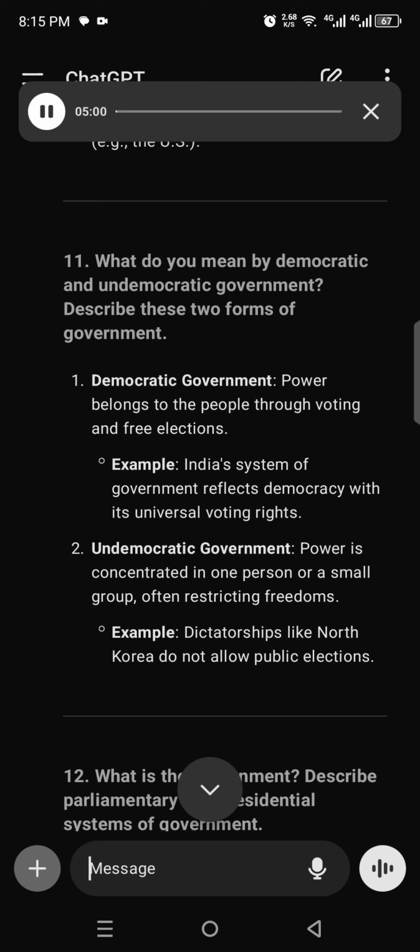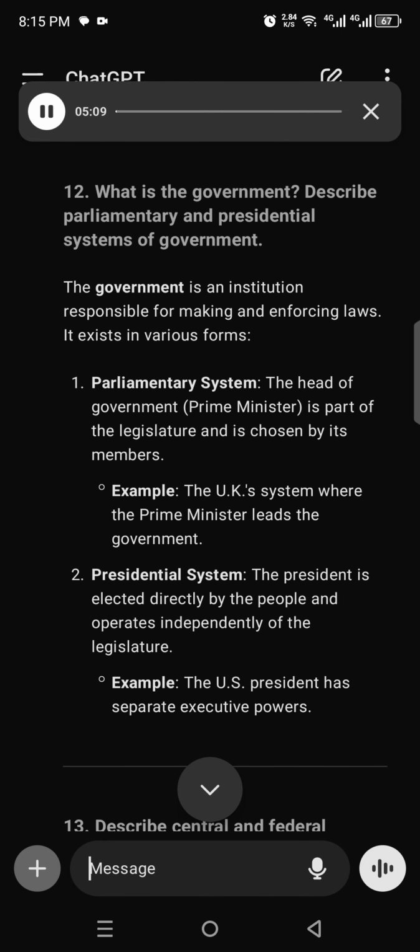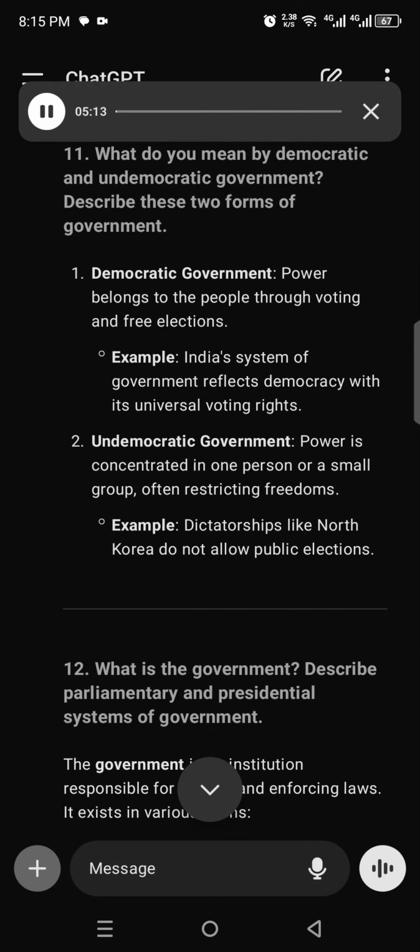11. What do you mean by democratic and undemocratic government? Describe these two forms of government. 1. Democratic government. Power belongs to the people through voting and free elections. Example: India's system of government reflects democracy with its universal voting rights. 2. Undemocratic government. Power is concentrated in one person or a small group, often restricting freedoms. Example: dictatorships like North Korea do not allow public elections.